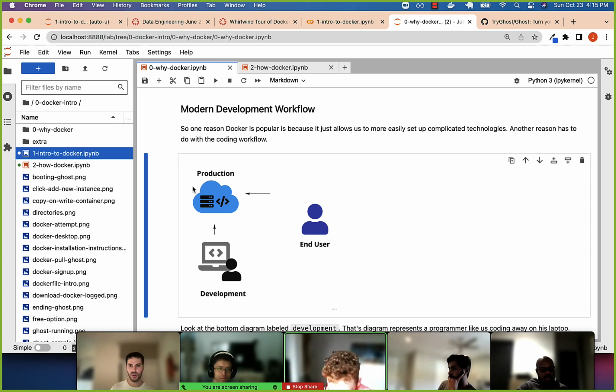Okay? So obviously the end user isn't hitting our laptop directly. We're coding on our laptop, we're pushing up to production, and then the end user is connecting to that. And in a modern web shop or engineering team, we want to be able to do this as seamlessly as possible, right? We fix something, there's a bug, we fix it, we push it up, and we don't want to find out later, oh crap, it worked on my computer, but it doesn't work in production. Not only does that cause problems for the users, it's very painful to figure out what's going on in production that's not going on locally on your computer.